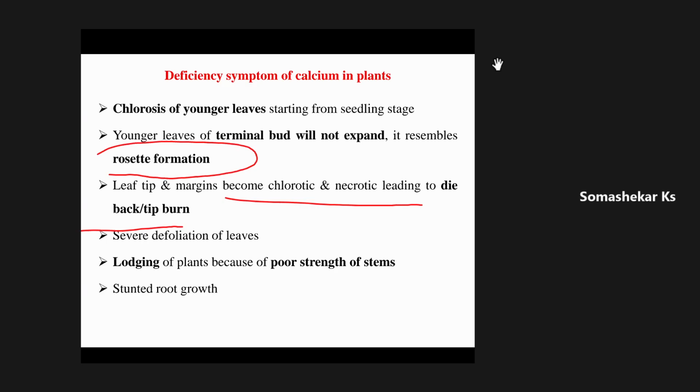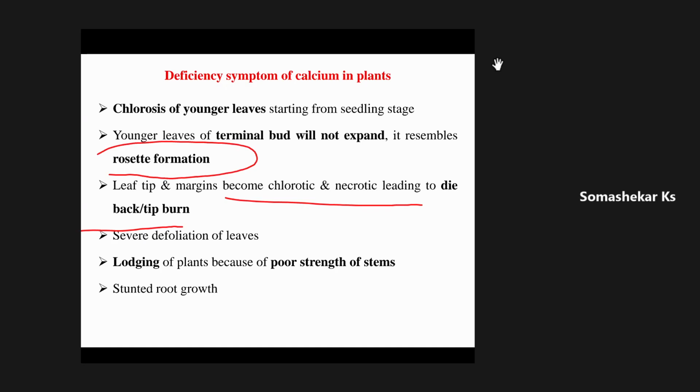Younger leaves. No, it will be observed on younger leaves only. Earlier only I told, deficiency symptom will remain temporary in the older leaves. It will switch over to the younger leaves.